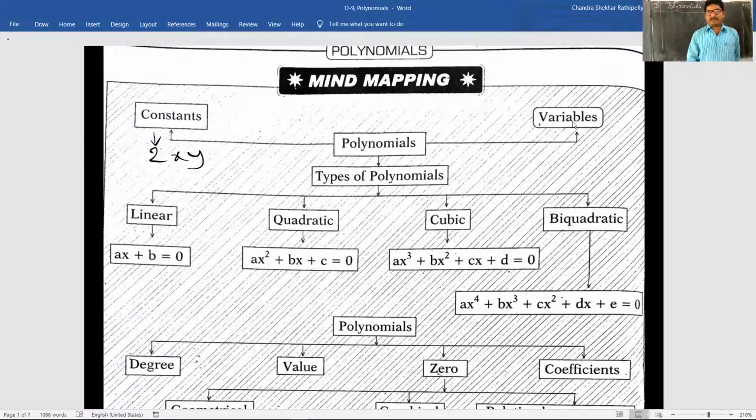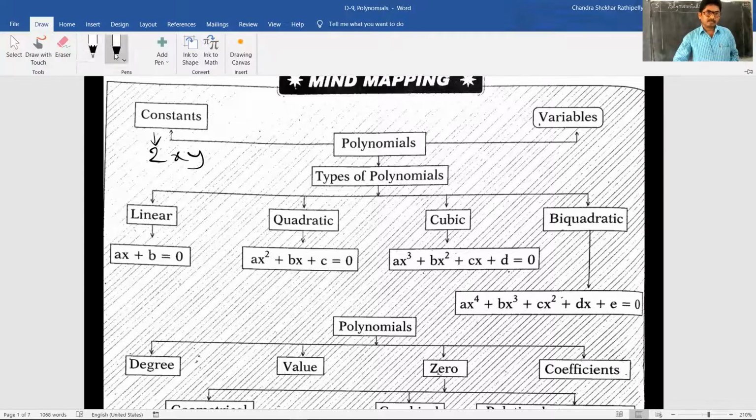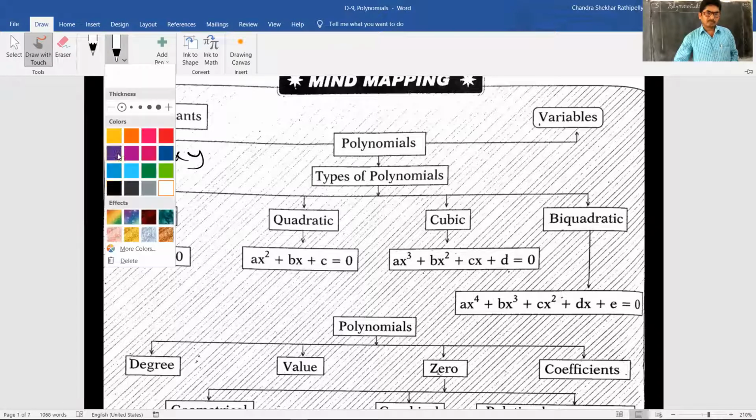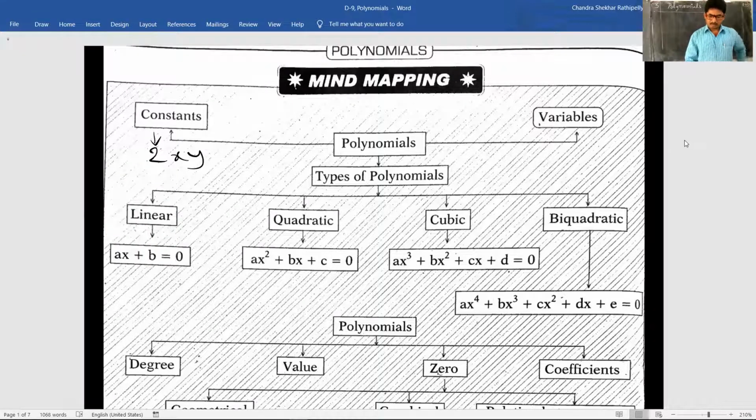So these are variables. 3xyz, these are variables. You know, from 3rd class onwards you are learning these variables and constants, so you know very well.